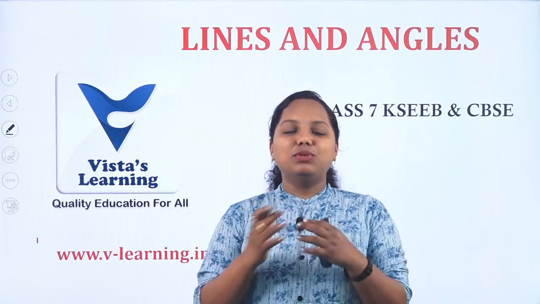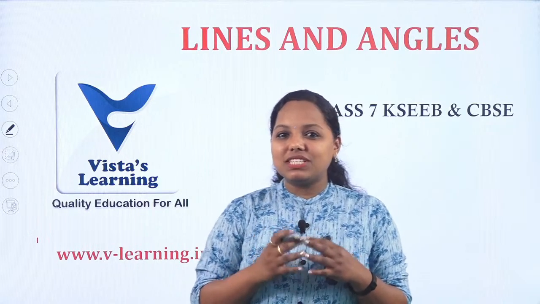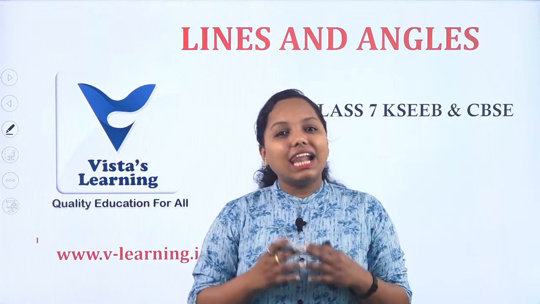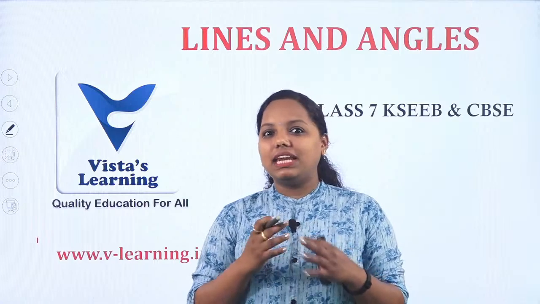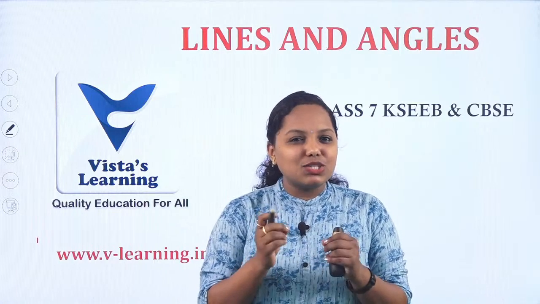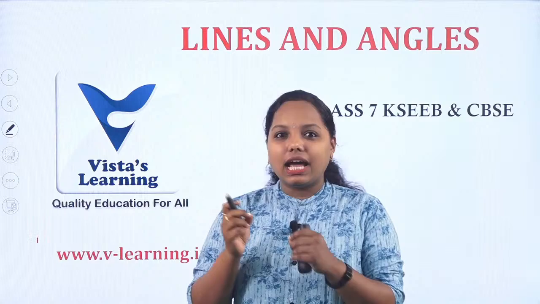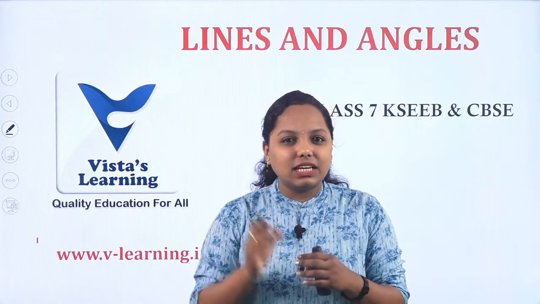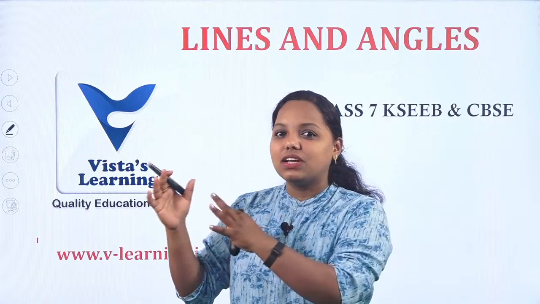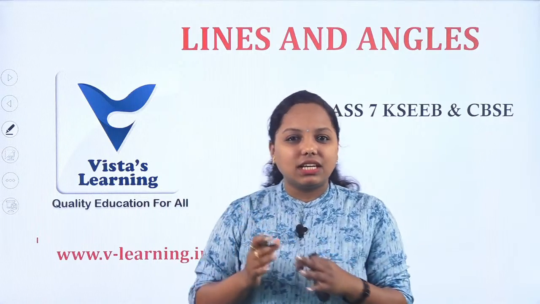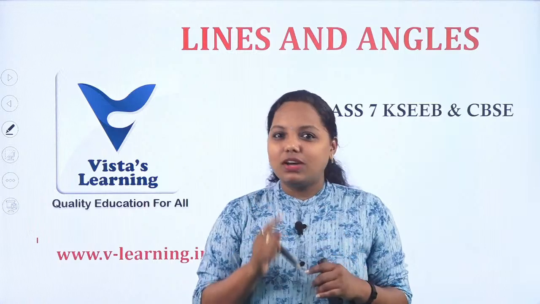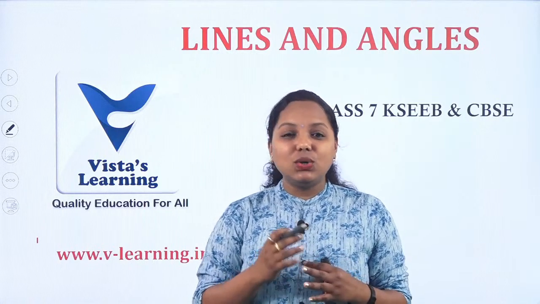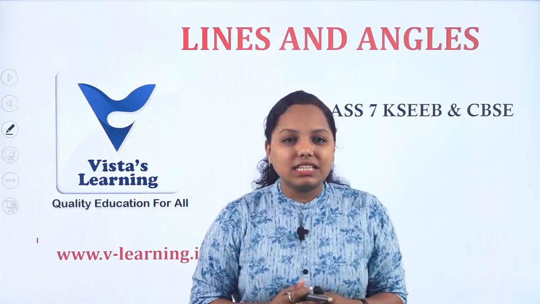Now, let us come to the session. In the previous session, we dealt with a new chapter, lines and angles. I shared a small trick for complementary and supplementary: from C, you can make 90 degrees, and from S, that is a straight angle, 180 degrees. I hope this trick helps students who get confused. We also saw a new angle, the adjacent angle.